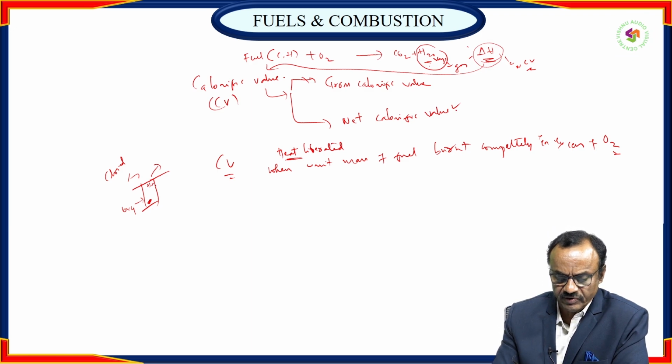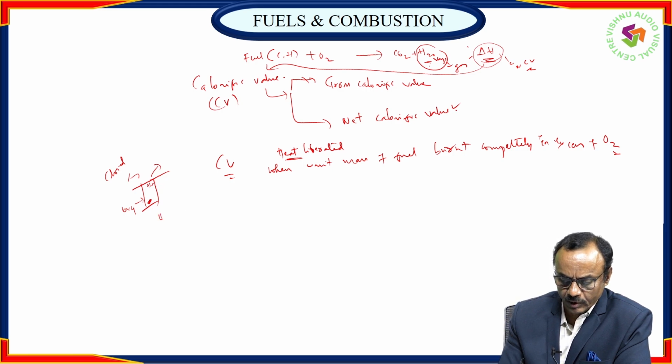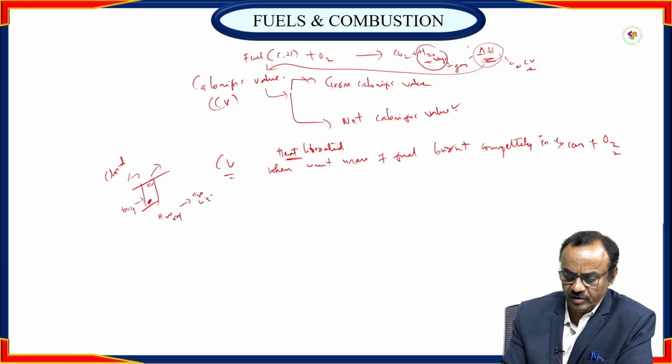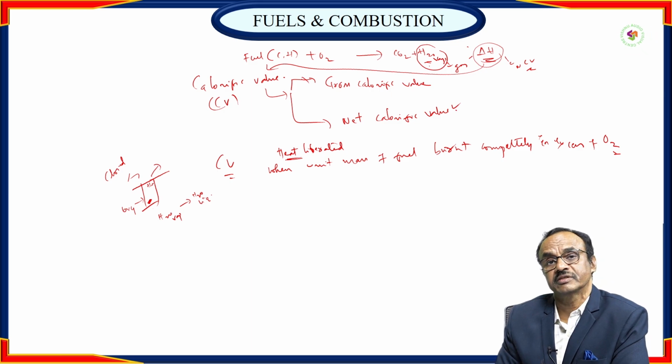After some time, when it is cooled to room temperature, this H2O vapor condenses into liquid.